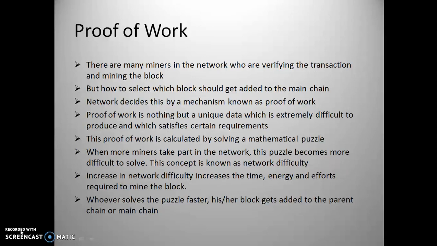In the last video, we discussed Bitcoin mining and Bitcoin miners. I hope you understood what is meant by Bitcoin mining. In this video, we are going to discuss one of the consensus mechanisms in the blockchain space, which is known as proof of work. We have lots of consensus mechanisms, or consensus algorithms, like proof of work, proof of stake, delegated proof of work, proof of elapsed time, practical Byzantine fault tolerance, etc. The very basic consensus mechanism which the Bitcoin blockchain is using is known as proof of work.